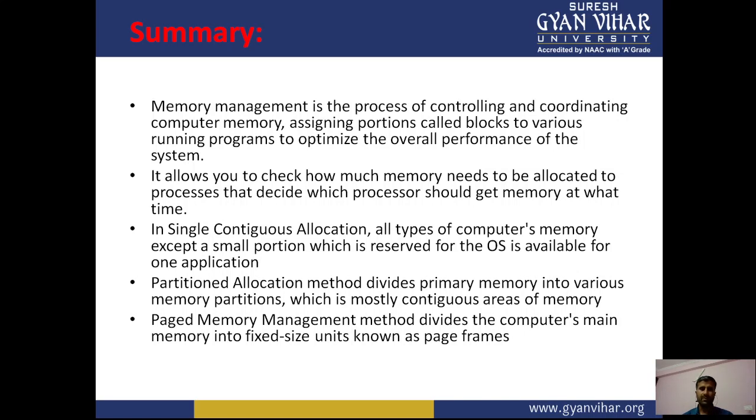So it is all about memory management. In single contiguous allocation, all the computer memory except a small portion reserved for the operating system is available for one application. The partition allocation method divides primary memory into various memory partitions, which are mostly contiguous areas of memory. The paged memory management method divides computer main memory into fixed-size units known as page frames, right?